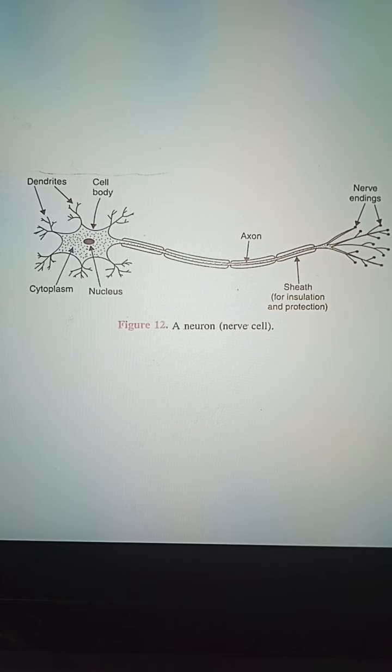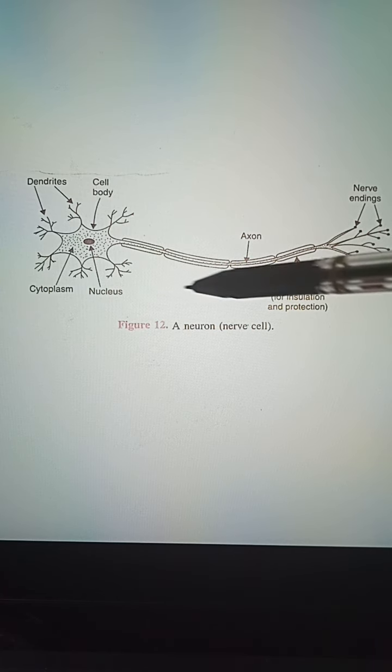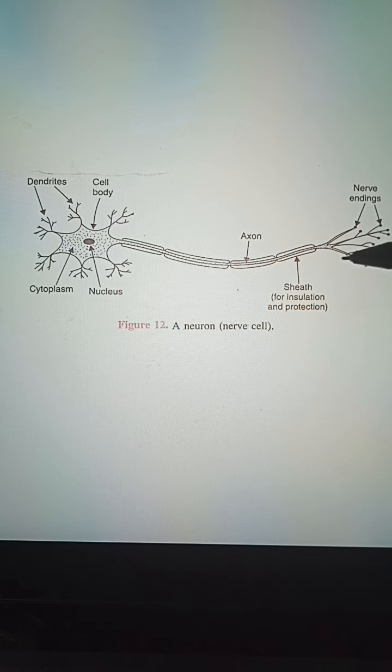So students, in the previous lecture we discussed the human nervous system, including the nerves and the central nervous system. Clear? Now next, the nerves are composed of neurons. These neurons are also known as the unit of the nervous system. Why? Because our nervous system is composed of so many neurons. Neurons combine together to form the nervous system.